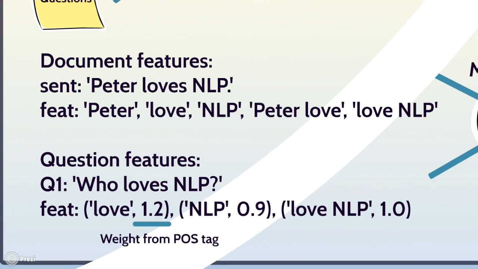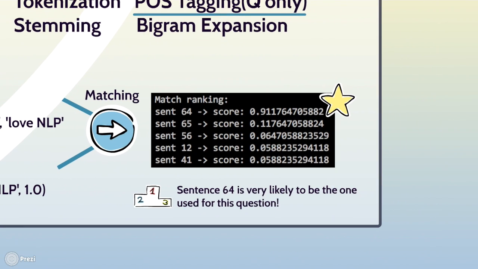Let's see an example. For the sentence Peter loves NLP, we will generate features like Peter love NLP, Peter love, and love NLP. While for the question who love NLP, we will generate a few tuples that include the feature and the corresponding weight. After extracting features from sentences and documents, we can then match every sentence to each question and get the score, which is the sum over the weights of matched features. Finally, we can sort the scores for sentences and get the best matching one. Here we can see in our algorithm, the best matching sentence will generally have a high score over others.